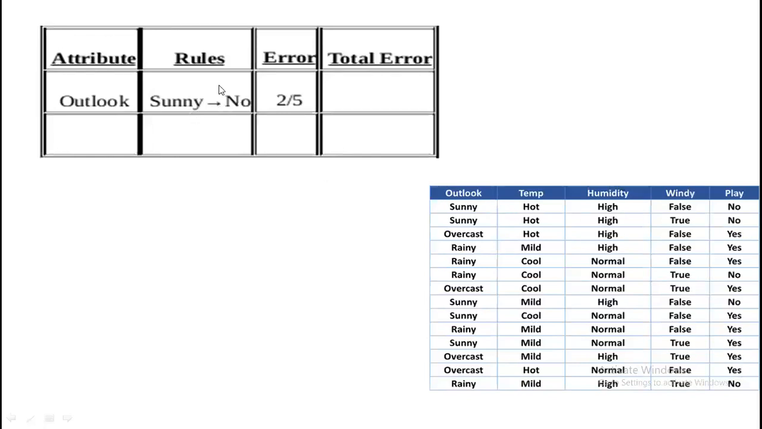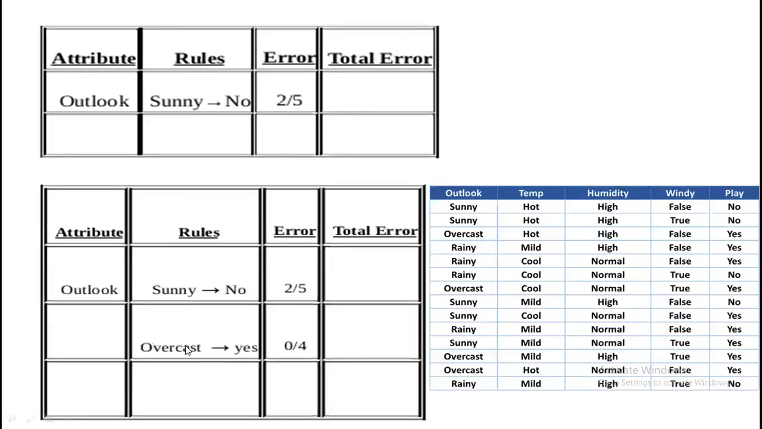So that is nothing but the number of errors are 2 out of 5. How to write down these rules? These rules can be written based on the maximum condition. Here for a sunny outlook, for a sunny value, the maximum number of play condition is no. Hence we have written this as sunny to no.